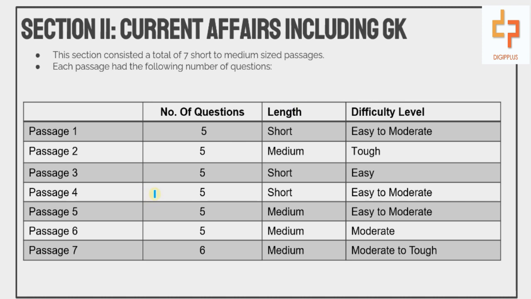Section 2 was current affairs including GK. This section consisted of 7 short to medium sized passages. Passages 1 to 6 had 5 questions, whereas passage 7 had 6 questions. The difficulty level of each passage is depicted in this column. We shall further move on and survey each and every passage in this section.